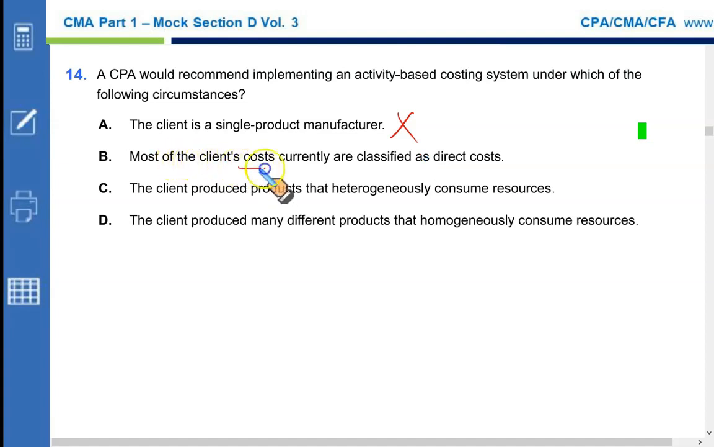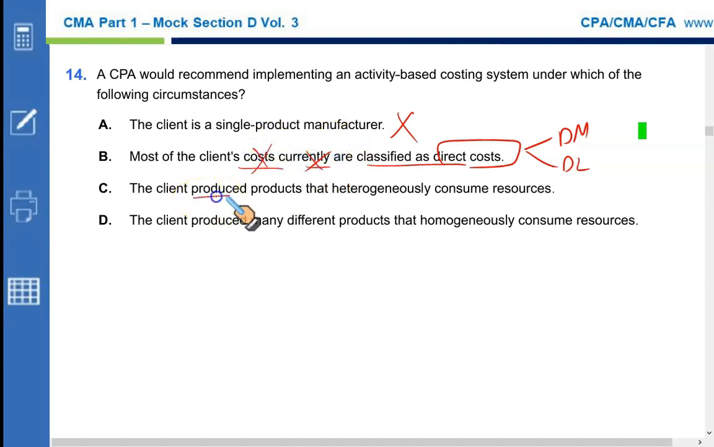Most of the client's costs currently are classified as direct cost, direct material and direct labor. So if the manufacturing overhead is a smaller component of your cost, then there is no significant benefit you might draw whilst implementing ABC. So this is not true as well.